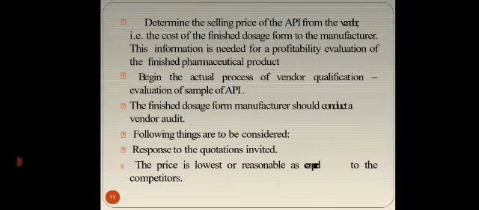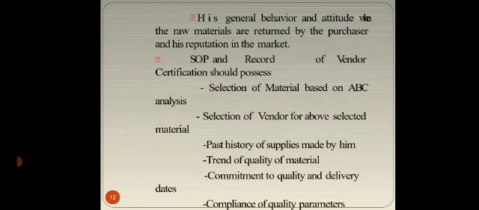Begin the actual process of vendor qualification by evaluation of the sample of API. The finished dosage form manufacturer should conduct a vendor audit. The following things are to be considered: responses to the quotations invited; whether the price is lowest or reasonable as compared to the competitors; his general behavior and attitude when the raw materials are returned to the purchaser, and his reputation in the market. SOP and record of the vendor certification should be possessed.